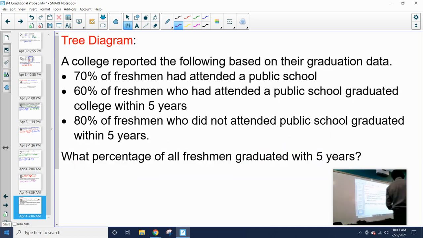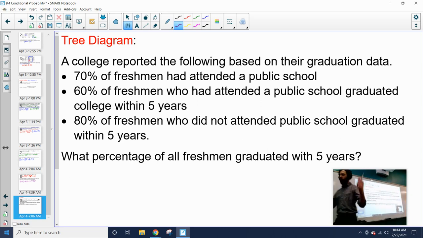Last thing. All right, so we have this tree diagram. A college reported the following based on their graduation data: 70% of freshmen attended public school, 60% of freshmen who had attended public school graduated with college in 5 years, and 80% of the freshmen who did not attend public school graduated within 5 years. What is the percentage of all freshmen graduating within 5 years?